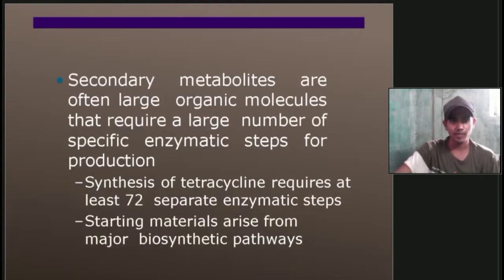Then secondary metabolites are often large organic molecules that require a large number of specific enzymatic steps for production. These organic molecules are very large, and they need specific enzymatic steps for production. For example, tetracycline requires 72 separate enzymatic steps, after which we can obtain tetracycline.